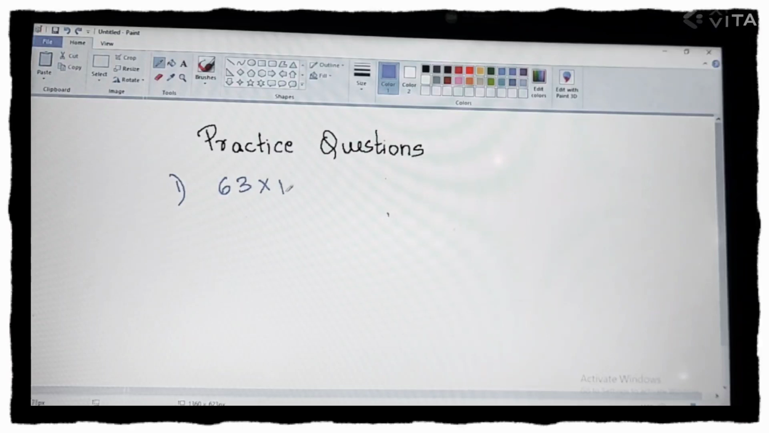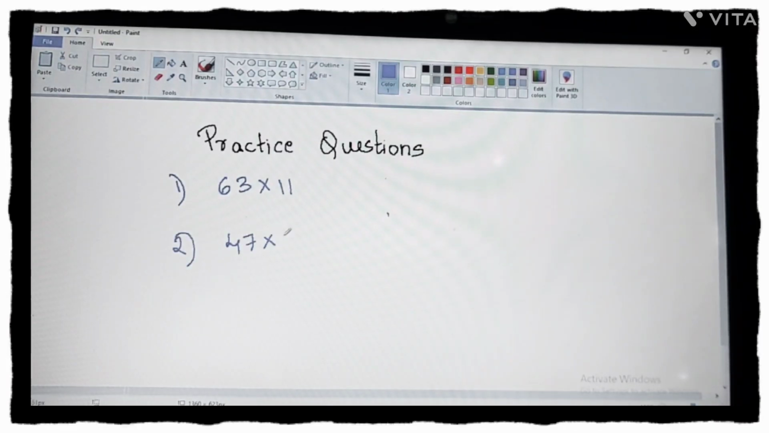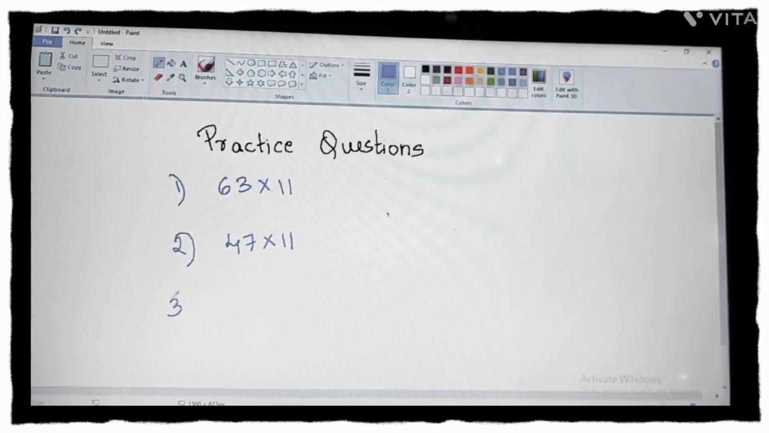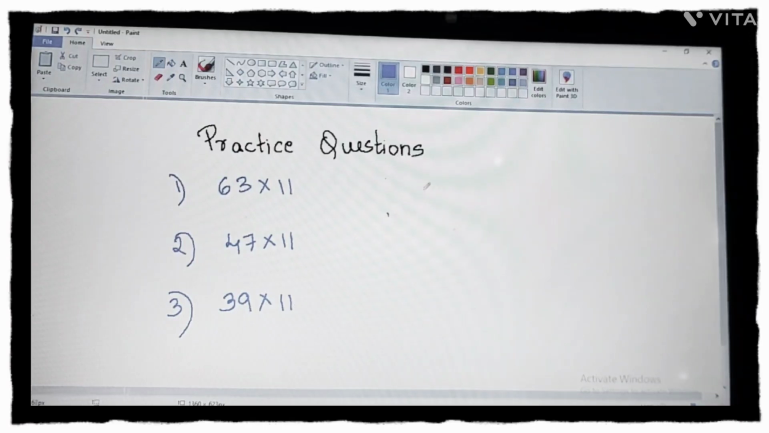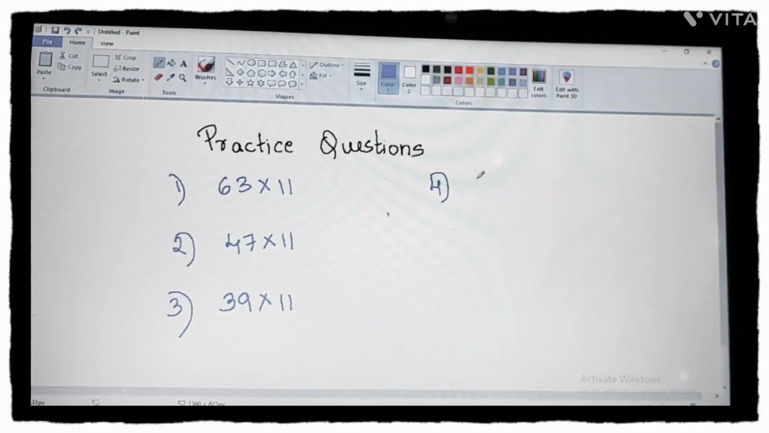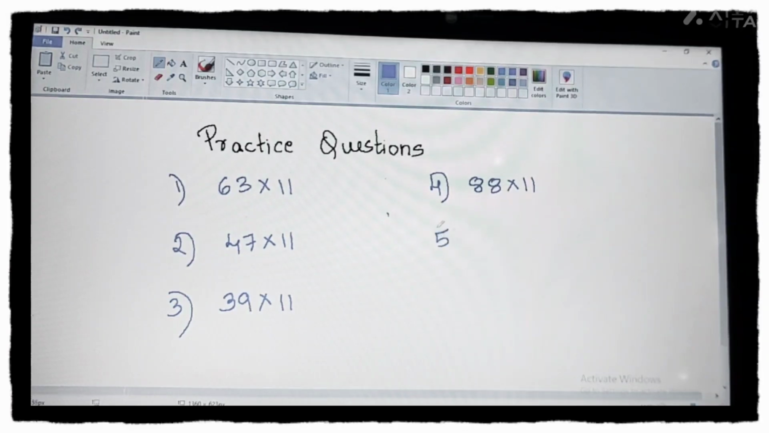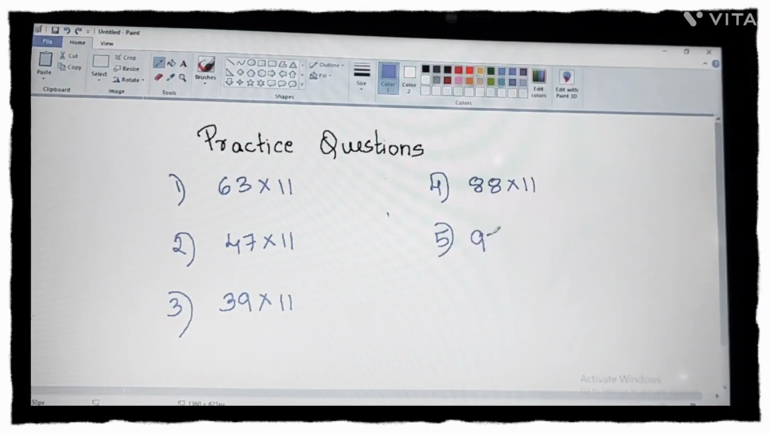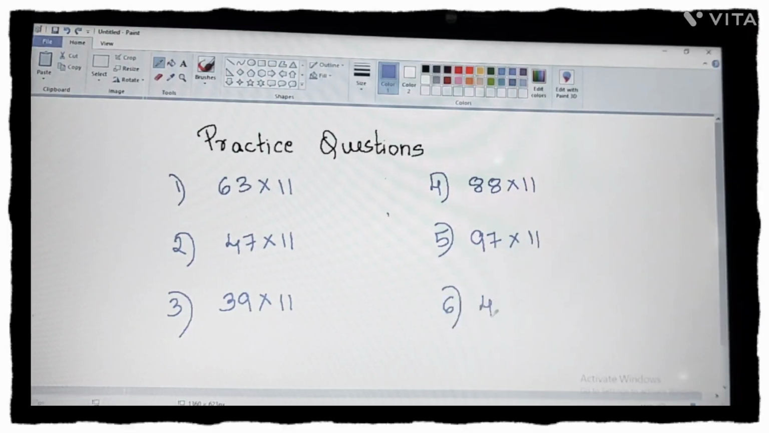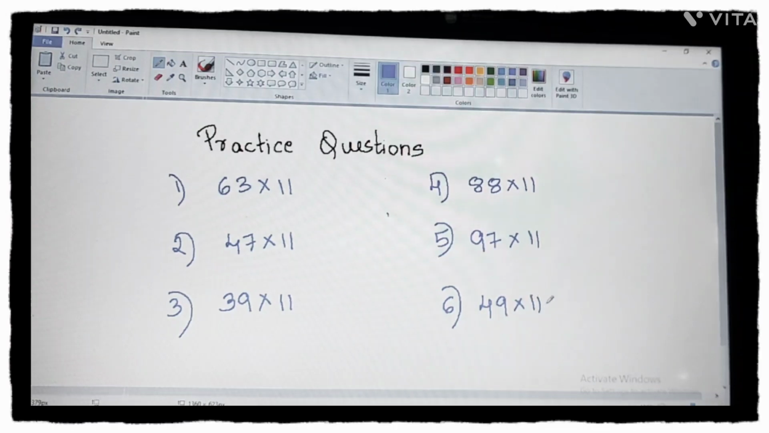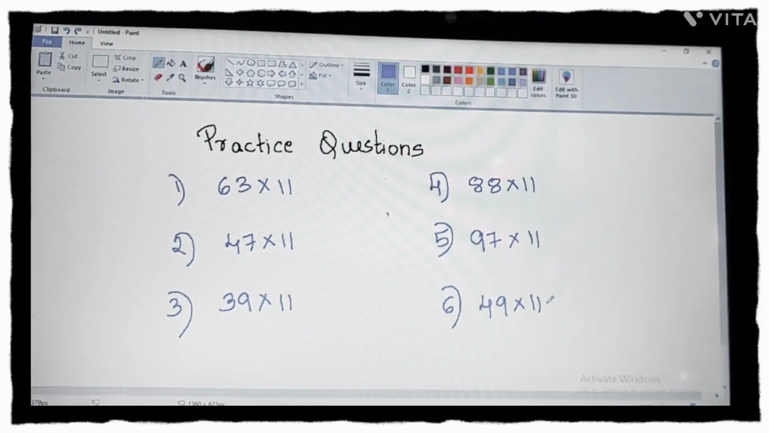63 into 11, 47 into 11, 39 into 11, 88 into 11, 97 into 11, 49 into 11. Okay. So ये आपके practice questions हैं which you are going to solve.